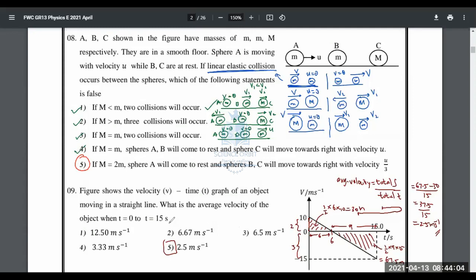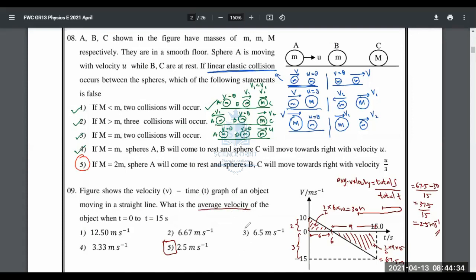The problem is, in the Tamil medium paper, they are saying "porulin sarasari kathi". So kathi means speed in Tamil. Average velocity means they should have said vegam, but in the English medium paper it's velocity. So let's go with the fifth answer. If you are an English medium student, you should have got the fifth answer. If you mark third, it's wrong because they're talking about average velocity, not average speed.